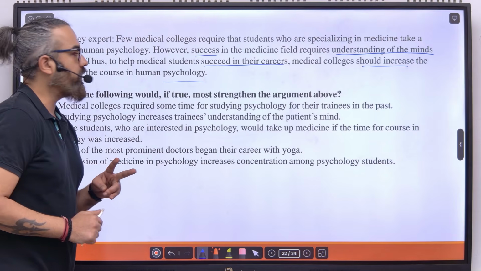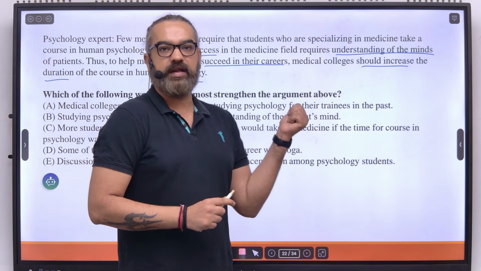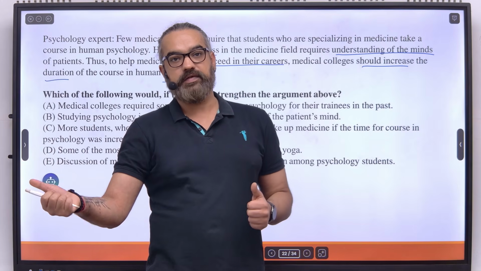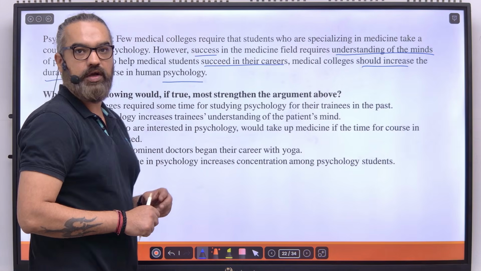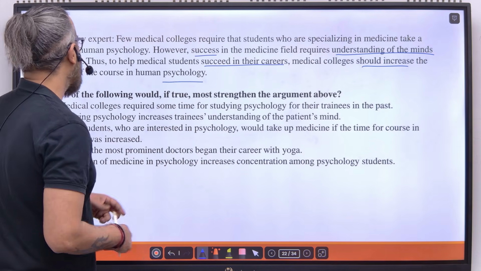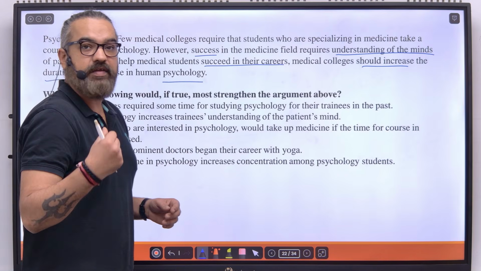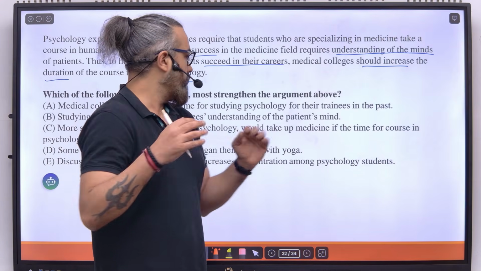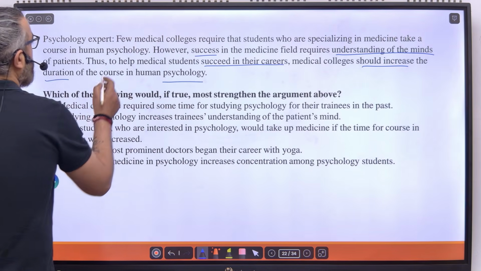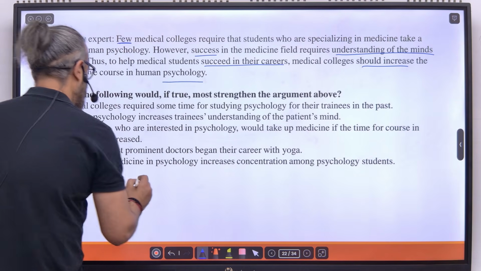Two things we know, right? Success in the field requires understanding of the minds. On the basis of this, we're giving a conclusion that we should increase the duration of the course in human psychology. Now we have to strengthen the argument above. Now, mind you guys, even if you state the assumption, the argument will automatically strengthen. Let's see. Mind you, few, okay?